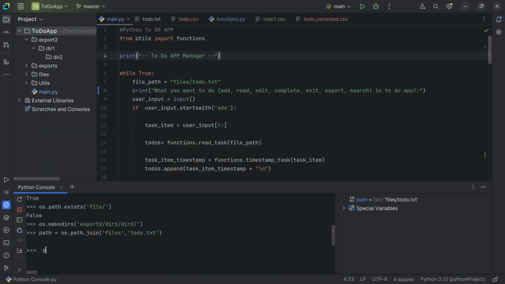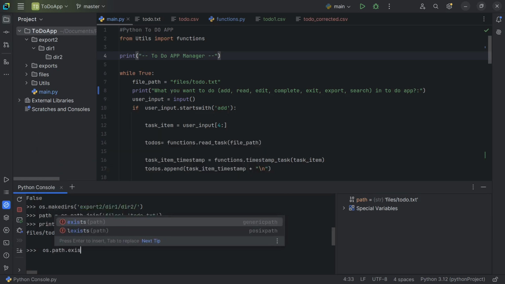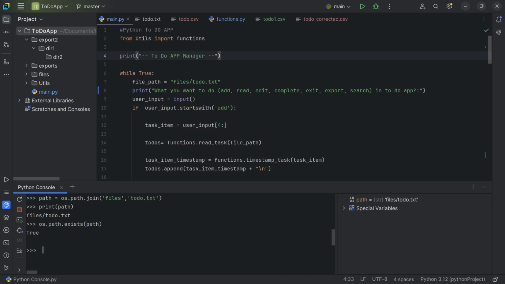Now when I print this path, you'll see that it has automatically put a slash character and created a valid file path. Using this, we can check if the path exists or not. It exists, true. Likewise, we can create paths using os.path.join.